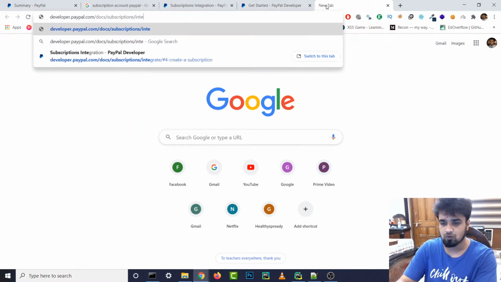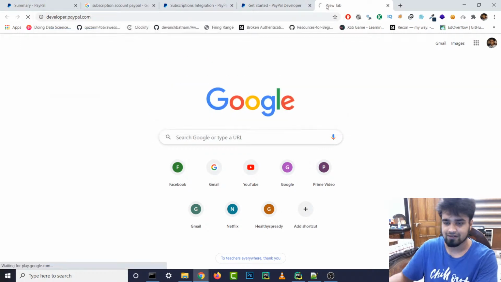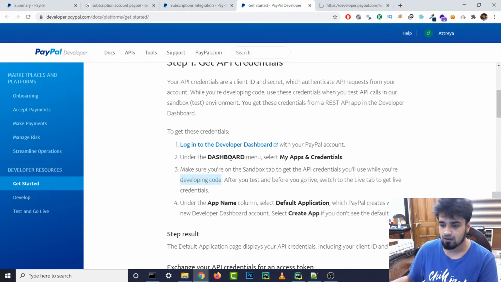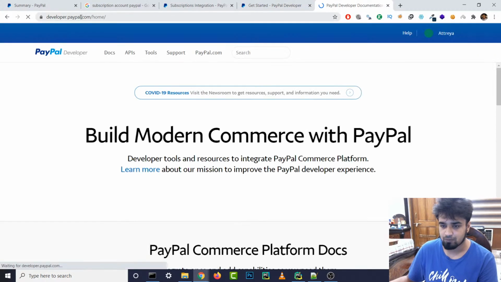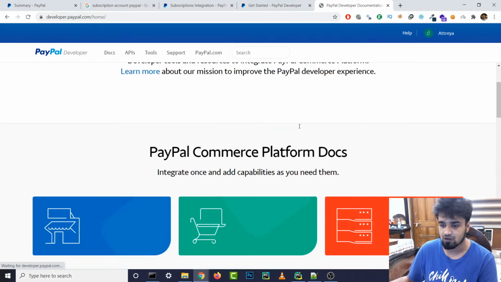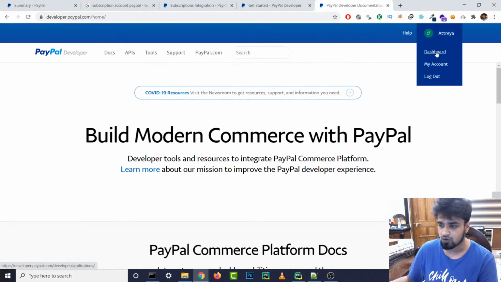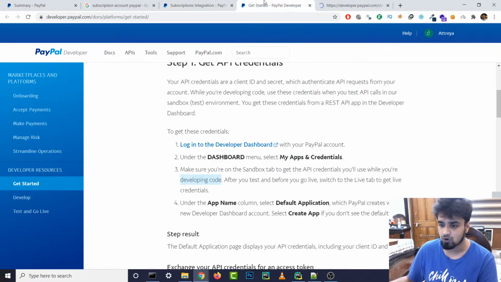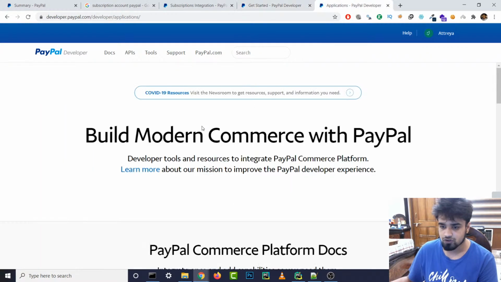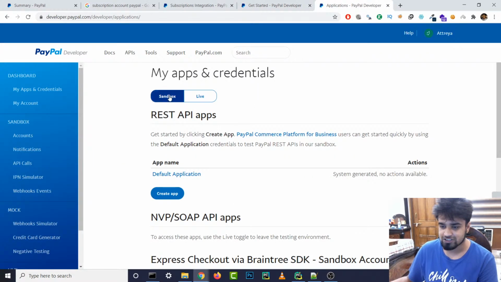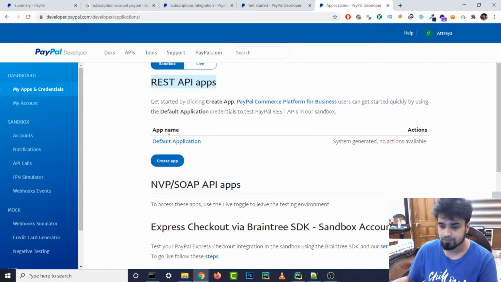First of all, we want the APIs for the accounts, so we have to go to our developer dashboard. If you just go to developer.paypal.com, it should take us to our developer dashboard. Let's see. Oh, here it is, the dashboard, where we want to go. And then under dashboard, select My Apps and Credentials. Okay, so this is the sandbox. My Apps and Credentials is already selected for us. This is the sandbox one, REST API apps. This is what we want to create. Get started by creating apps.